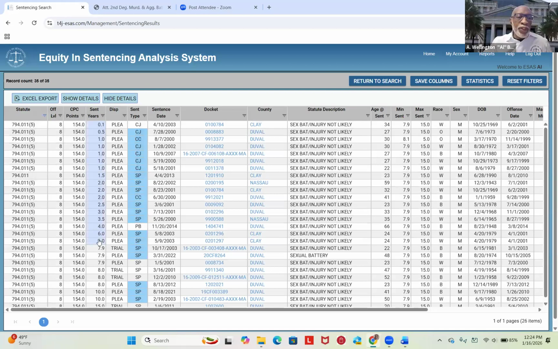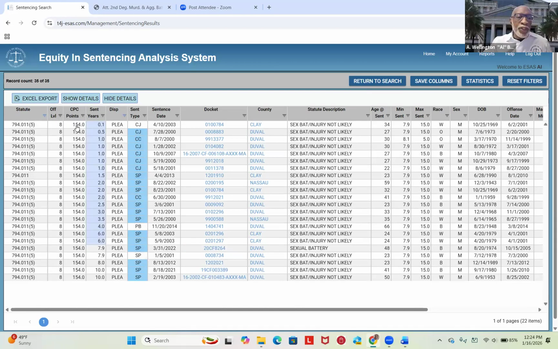So that tells you the vast majority of first offense cases in Clay, Duval, and Nassau counties, first offense sexual battery, are downward departures. Okay, so of the 22, all but 1, 2, 3, 4, 5 are downward departures. That's good data to have.